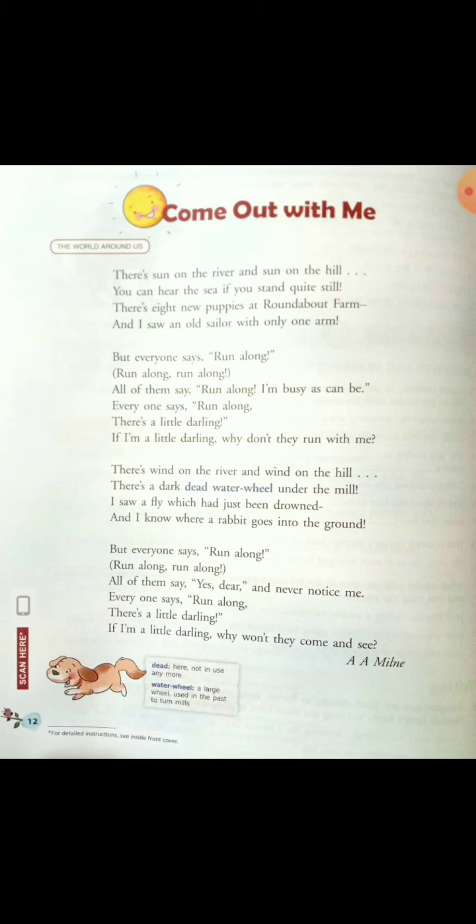There's wind on the river and wind on the hill. There's a dark, dead water wheel under the mill. I saw a fly which had just been drowned, and I know where a rabbit goes into the ground. But everyone says, run along, run along, run along. All of them say, yes, dear, and never notice me. Everyone says, run along. There's a little darling. If I'm a little darling, why won't they come and see?